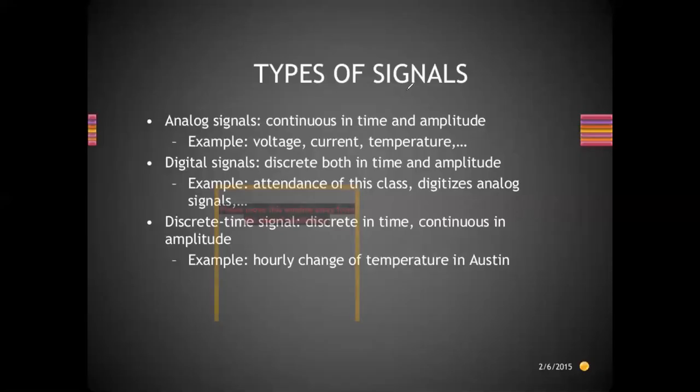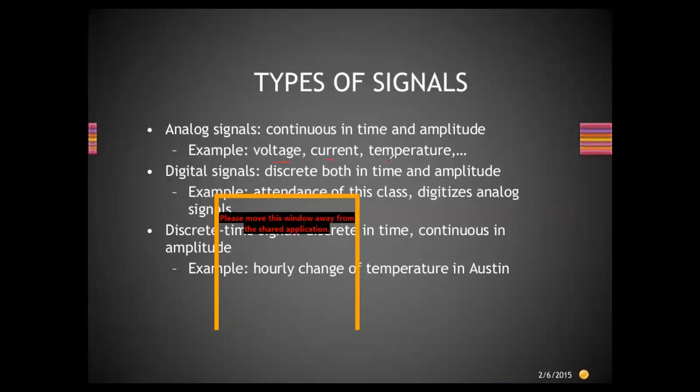Now we'll see the types of signals. Analog signals we are already aware of. They are continuous in time and amplitude, like voltage, current and temperature. These signals are called analog signals. Then digital signals are discrete in both time and amplitude. For example, they have limited values, like the attendance of this class, a digitized analog signal.